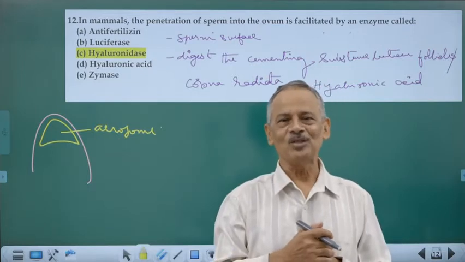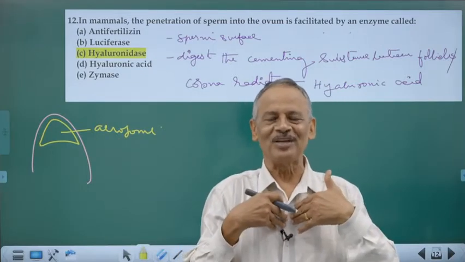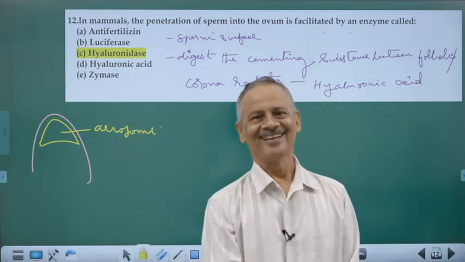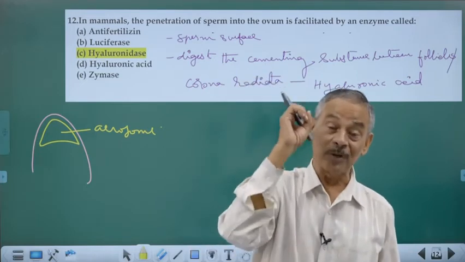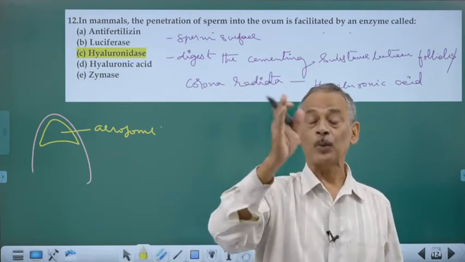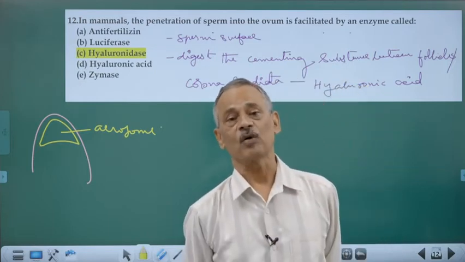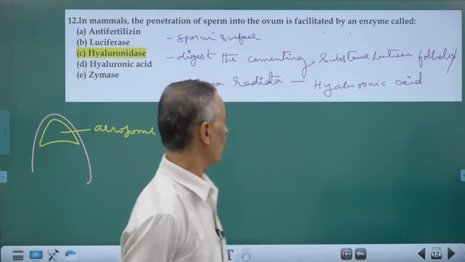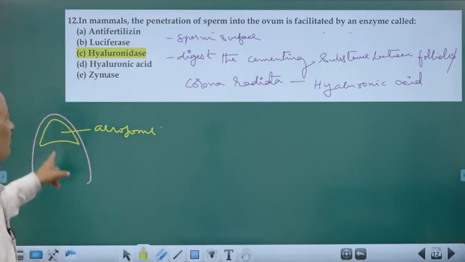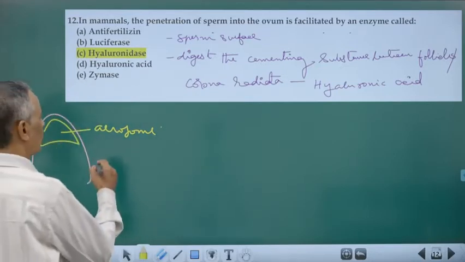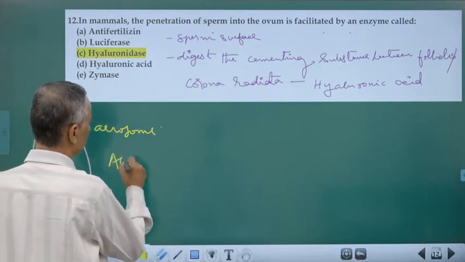Not the digestive enzymes we studied in digestion. They are responsible for digesting and breaking down the cell layers, the protective coverings around the ovum. That helps in penetration of the sperm into the ovum. These enzymes are called acrosins or sperm lysins.